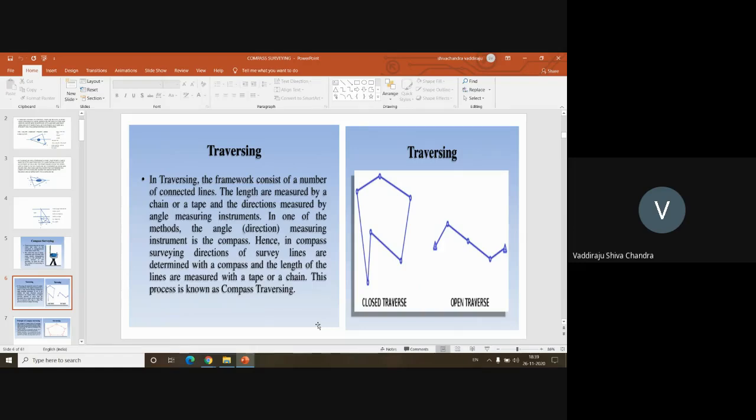In the right figure, you can see there are two types of traverse. One is closed traverse, another is open traverse. These points are the survey stations where you are going to establish your instrument and take the readings.